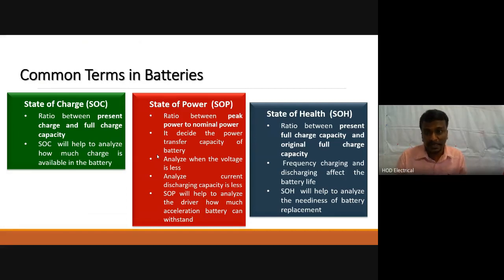Then state of health is nothing but, if we often charge and discharge, the battery life will come down. So we have to understand whether we have to replace the battery immediately, or whether we can go ahead a little more time further. That can be decided by state of health.